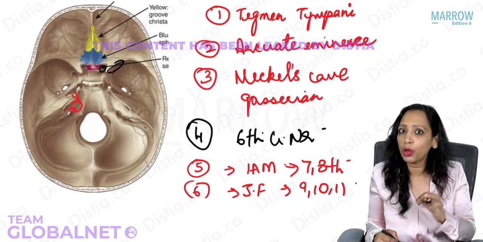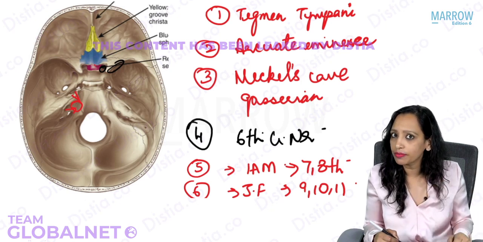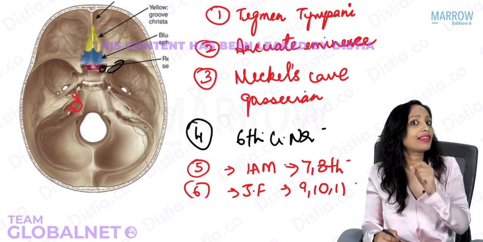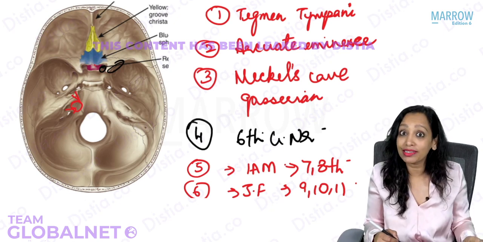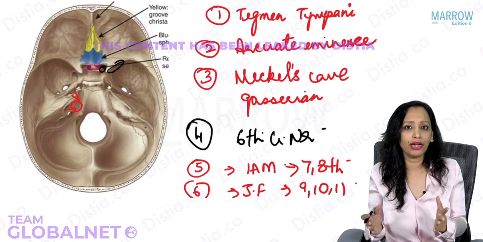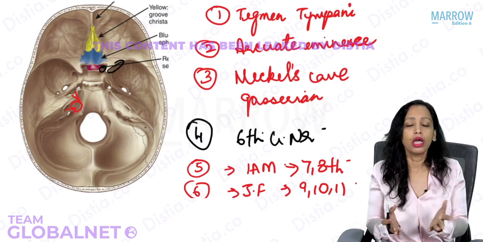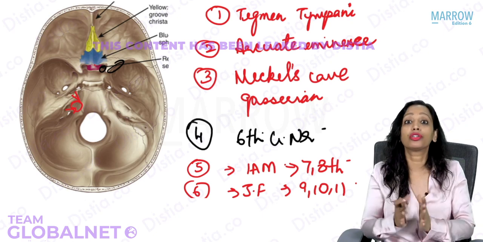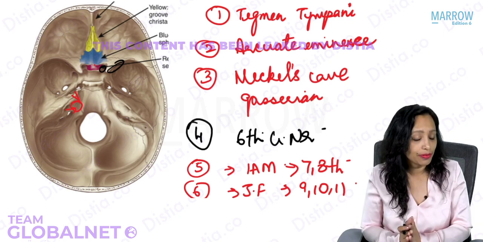The lower pole of the tumor will involve which cranial nerves? Excellent, the 9th, 10th and 11th cranial nerves. And do we know which tumor is this that we're talking about? Yes, this is the acoustic neuroma. And if you know this about acoustic neuroma, you know almost everything how the patient of acoustic neuroma might present.